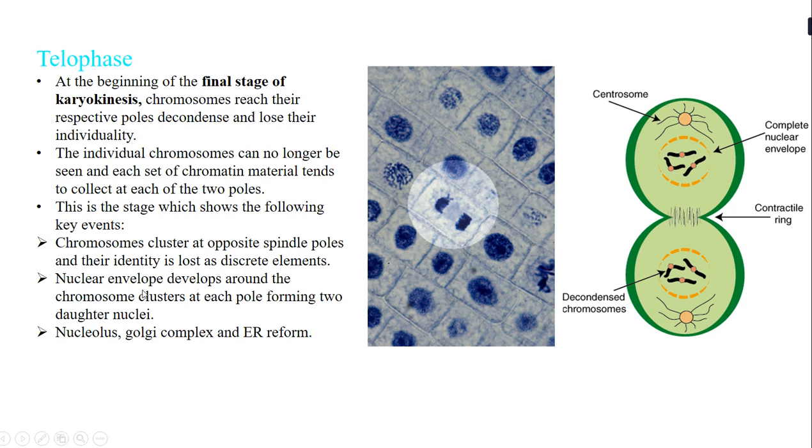The second is that the nuclear envelope develops around the chromosome cluster. So again there will be a development of the nuclear envelope around the chromosome cluster at each pole, forming the two daughter nuclei. Then the nucleolus, Golgi complex and the endoplasmic reticulum, which were lost, will again start to reappear in the cell. So this is considered the end of karyokinesis, the end of nuclear division. Here the nucleus is successfully divided.